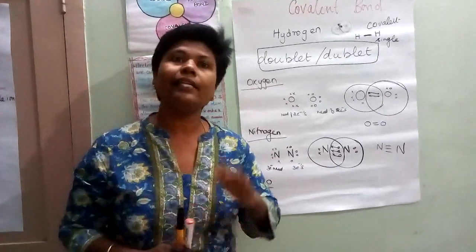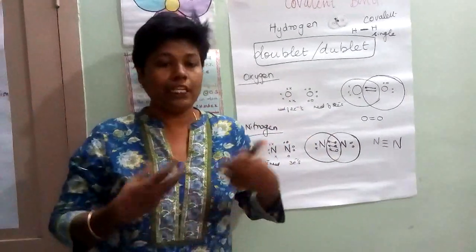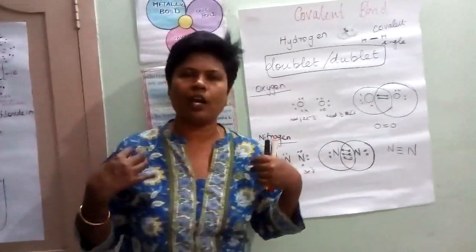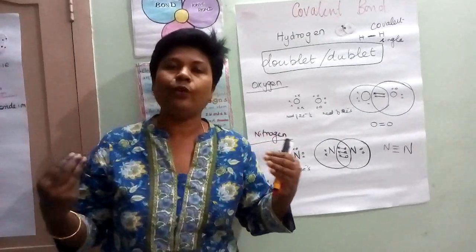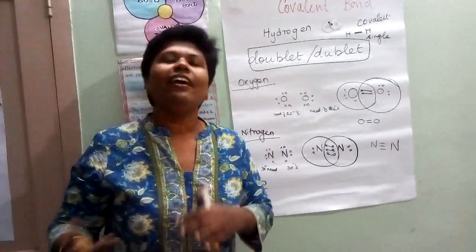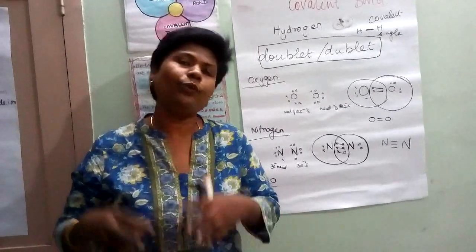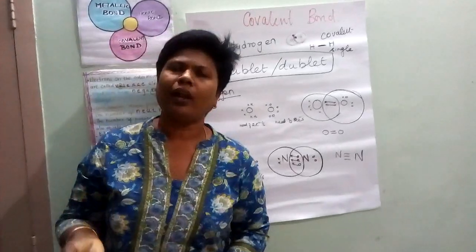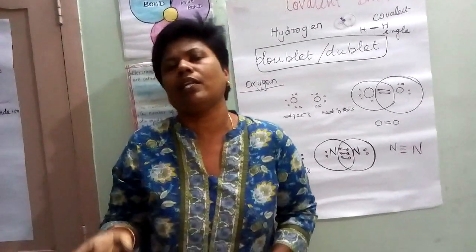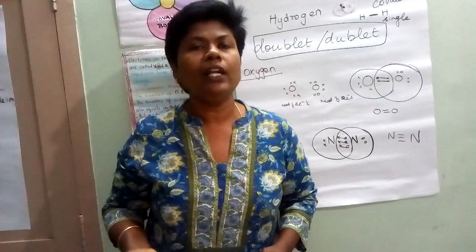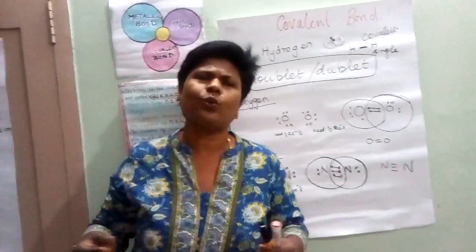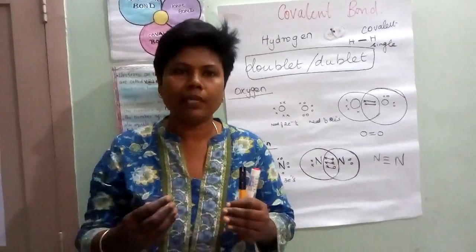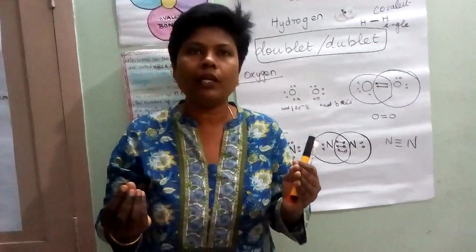One saint kept 3 beakers of water. In one beaker, he didn't say anything. In another beaker, he was praising the water: you are very good, you are very helpful for us, for all the things we need water, praising it like anything. In the third beaker, he was speaking only bad about water. Only 1.03% of water is available for drinking. The third world war is going to come out of water. He went on speaking ill about the beaker. After some days, crystals started growing in the beakers.